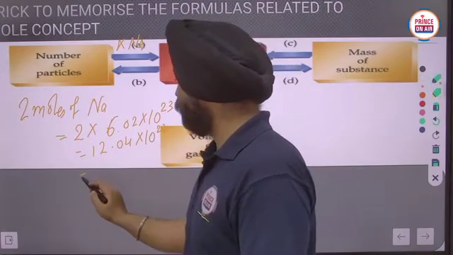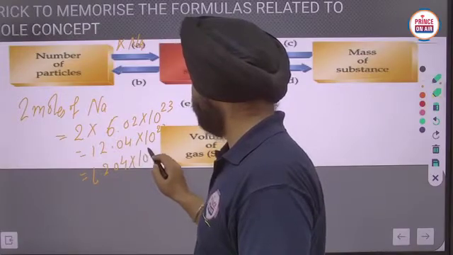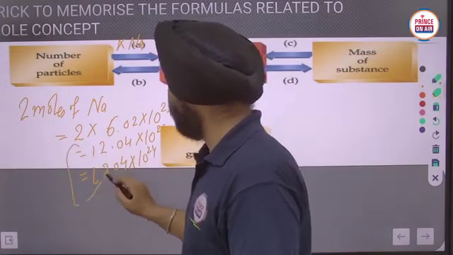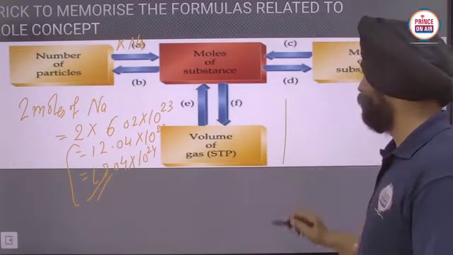I can write it as 1.204 into 10 raised to the power 24. Either one you can use, but that will be more exact. Okay, is it clear? Now, one more thing.